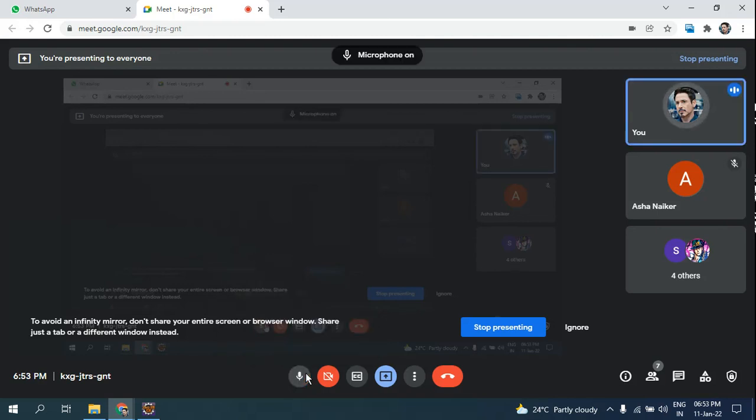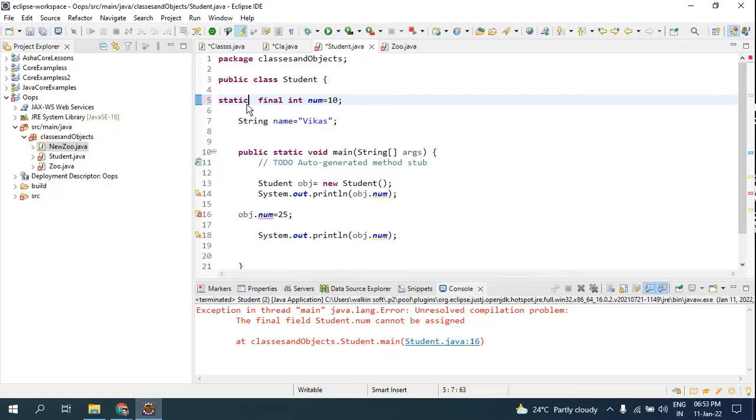Sorry for the interruption guys. So here, as I said, in the example, if it is static final int, this variable is called a const. Look, now this variable name what you have given becomes a const. If in your interview or scenario there is a requirement to use a const, how do you create a const variable? A variable is a const when it has two keywords, static and final. So this variable becomes a const.